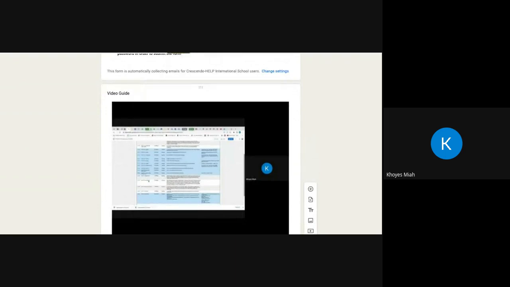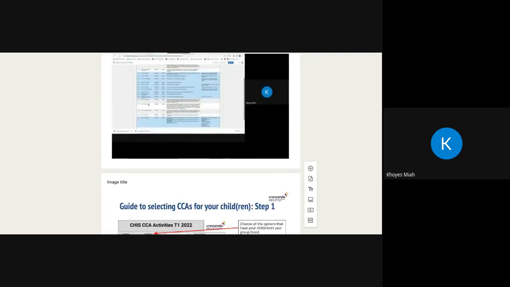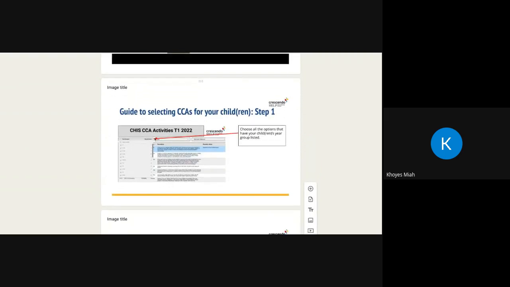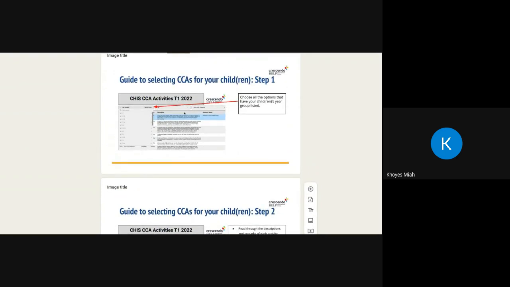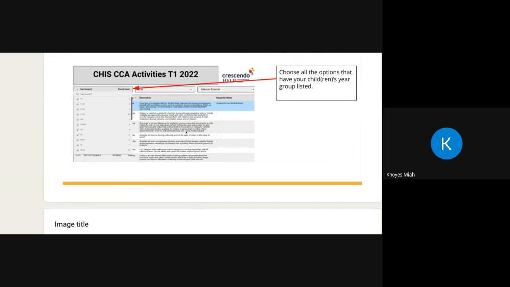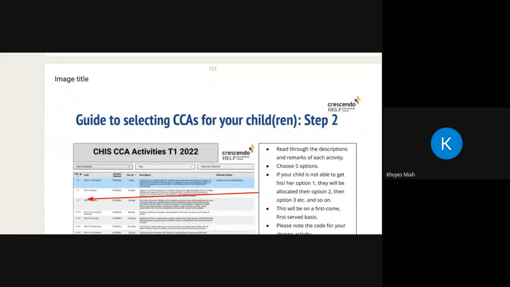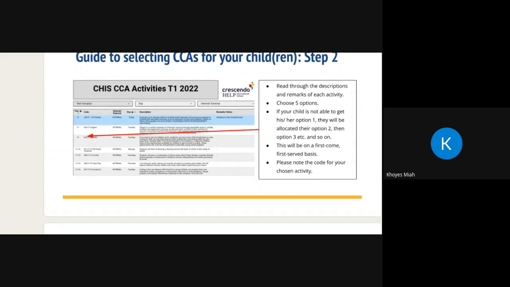Now, there is a video. This video is going to be embedded into this Google form, so you can watch it again. Okay, and then there is a step-by-step guide, which I'll go through in a moment, showing you exactly what you need to do. So the first step, obviously, you have already had a look through. I've had a look through my CCA activities, and I've chosen the year groups that my child is in. In this case, it's year 2. I then will be able to make a note of the CCA activities, and you need to choose 5.